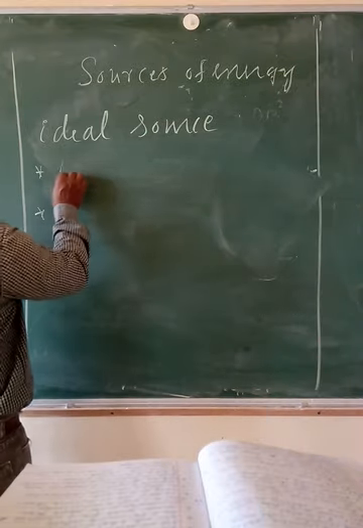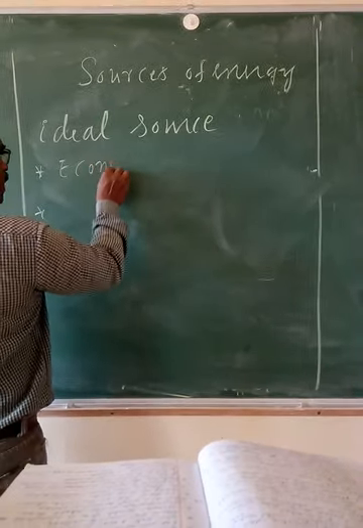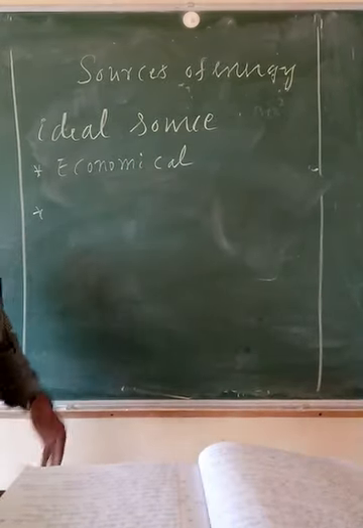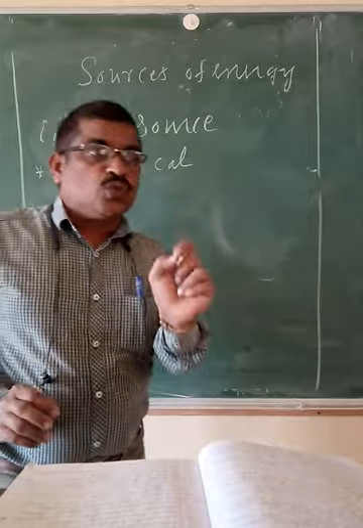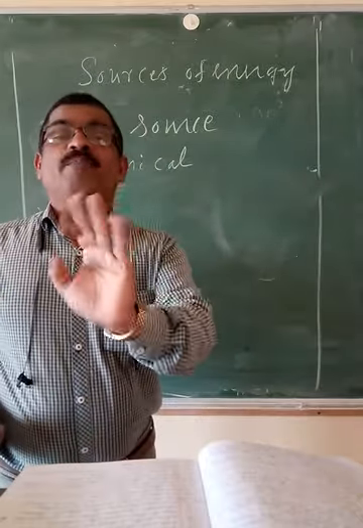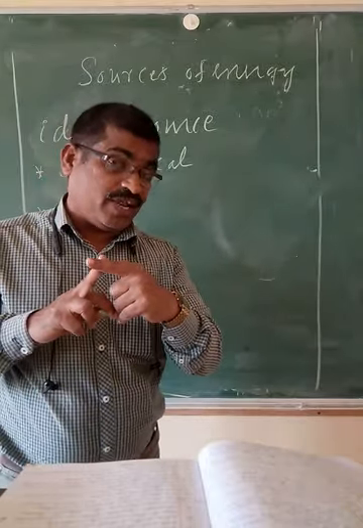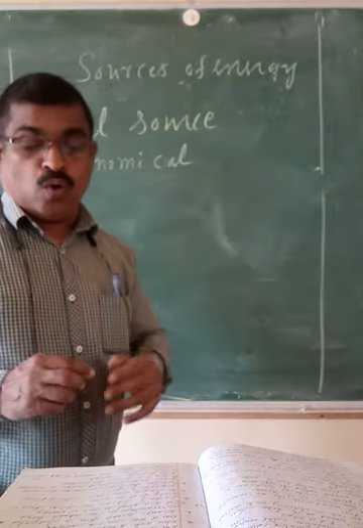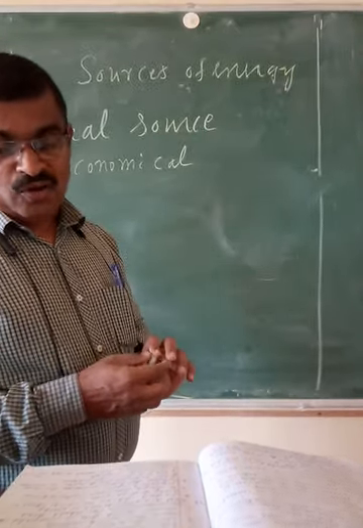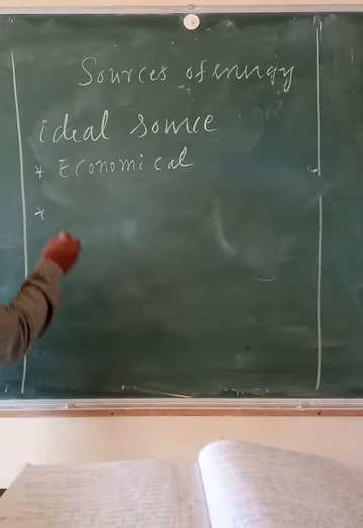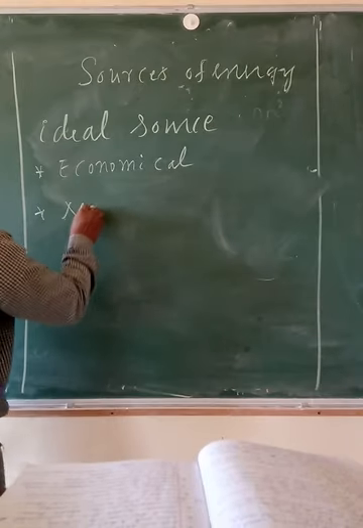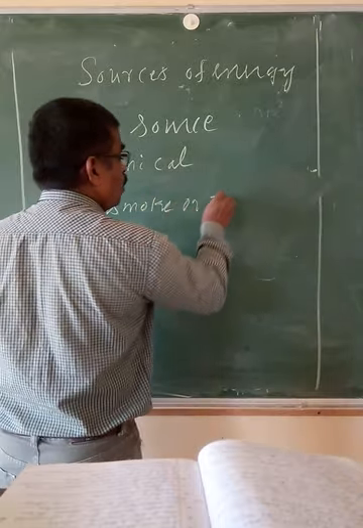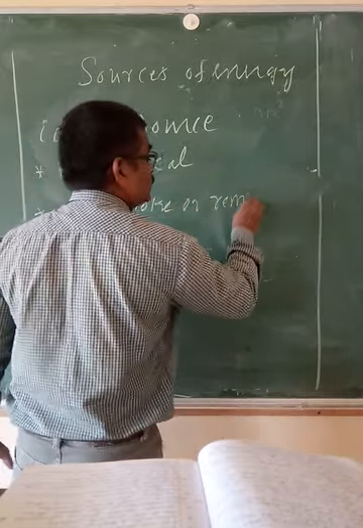A source of energy must be economical. Its cost must be low. The source which has a lower cost is a better source. That is one characteristic. Next, no smoke or remnants.